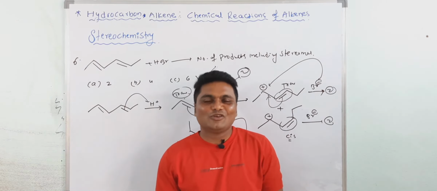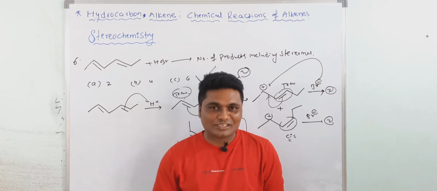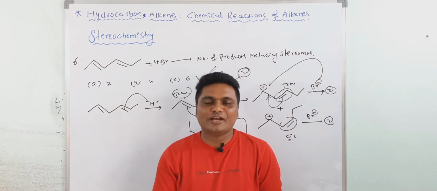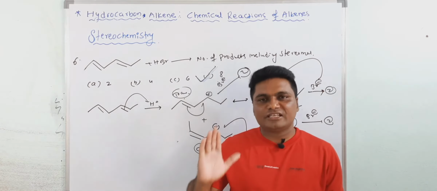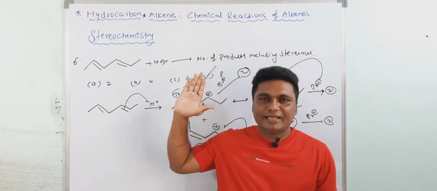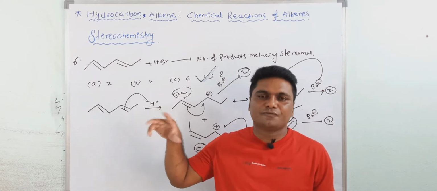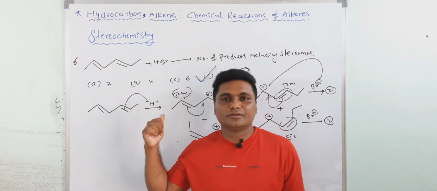Okay. I hope you have understood all the problems and concepts, and I think you may have enjoyed my lecture. Today we have discussed electrophilic addition to the alkene and problems based on reactivity, Markovnikov rule, rearrangement, ring expansion, and stereochemistry.